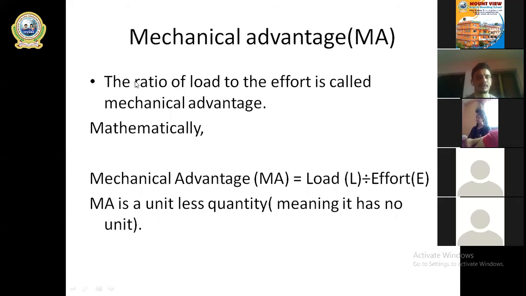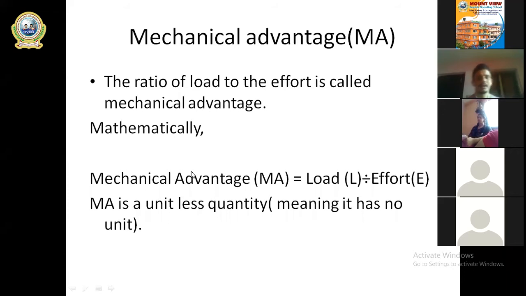You might have heard this word ratio in mathematics. Ratio means division. If someone asks what is the ratio of 2 and 5, that means 2 divided by 5, that is 2 is to 5. That is the ratio. So mechanical advantage is the ratio of load to the effort. That means when load is divided by the effort, we can calculate mechanical advantage.